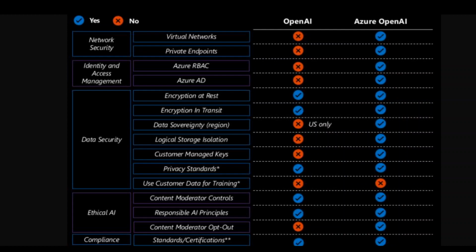Mainly, it provides two configurations, virtual networks and private endpoints. When it comes to IAM, Azure AD Security and Azure AD manage users and provide access control. And as you can see, OpenAI doesn't do that. When it comes to threat protection, Azure has services for identifying and responding to threats, including Defender for Cloud and Microsoft Sentinel, whereas OpenAI is still lagging behind.